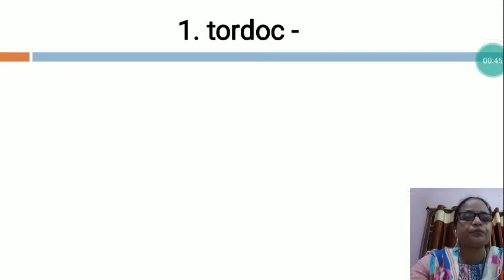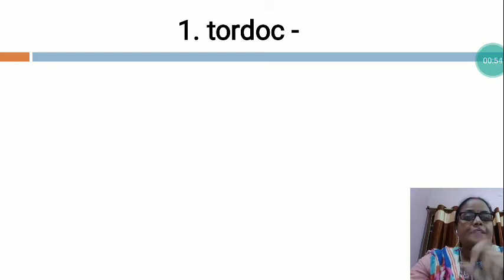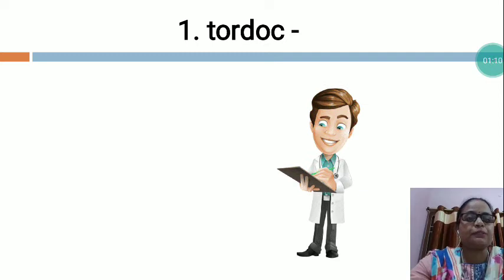So, the first is TORDOC. In this, letters are not arranged in a proper sequence. So, you will have to arrange it and make a meaningful word. So, my dear student, which word is this? Now, I would like to give you the clue. See this picture. Who is this? This is doctor. Understood, my dear students? This is the picture of doctor.